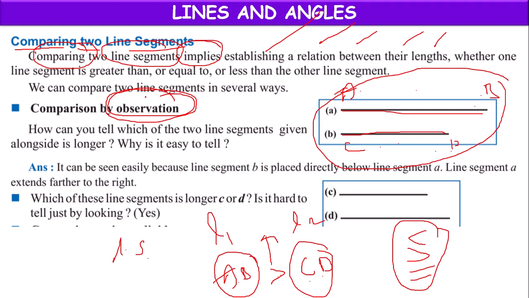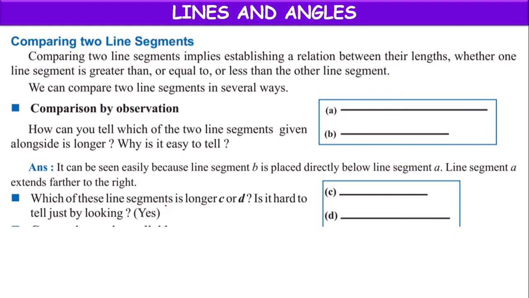Here the two lines are placed exactly one below the other, and the starting point of both lines is the same. That's why we can tell the first line is bigger than the second line.